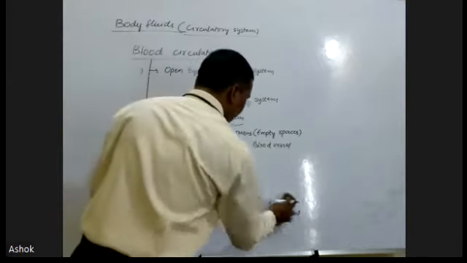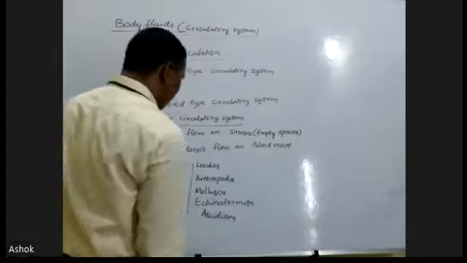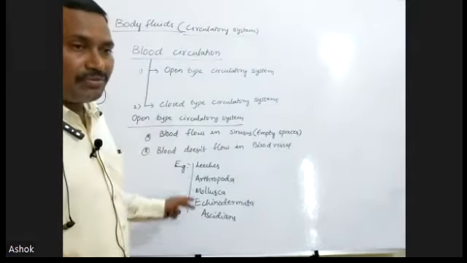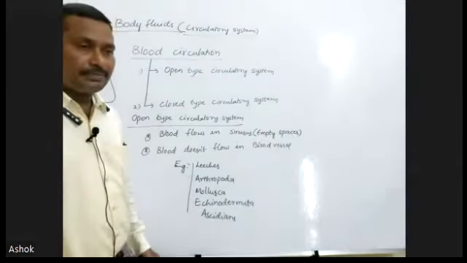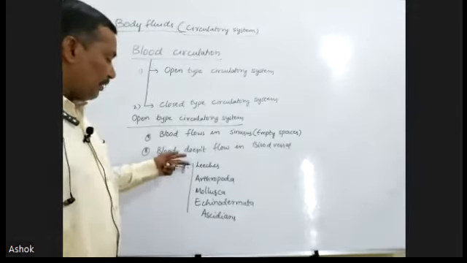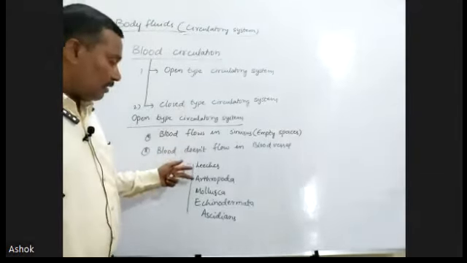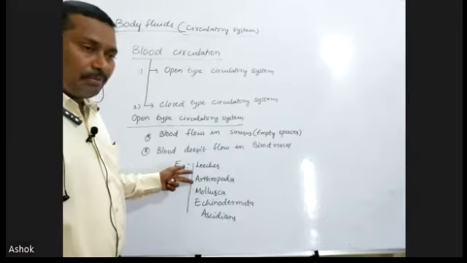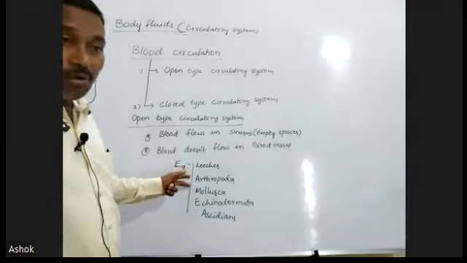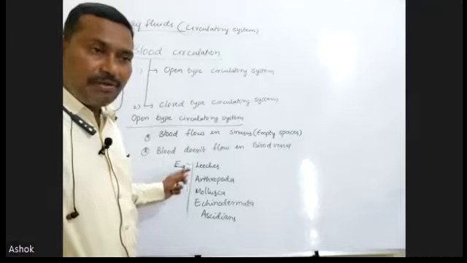This is very, very important. In NEET, these examples may be asked, so you have to remember this. Open type circulatory system is present in leeches, Arthropoda, and Mollusca. In Mollusca, one class, Cephalopoda, contains closed type. Except the Cephalopoda class, all remaining molluscans contain open type circulatory system.